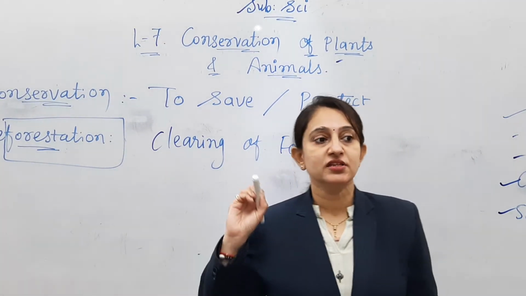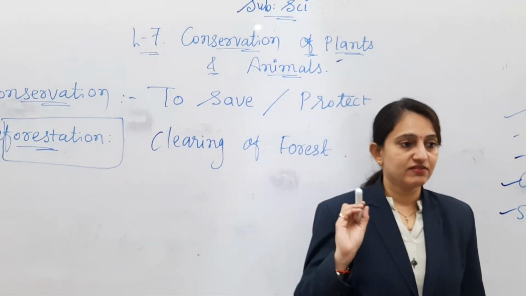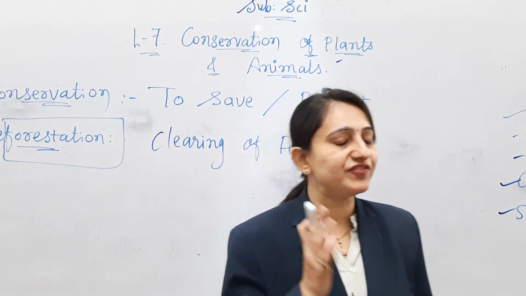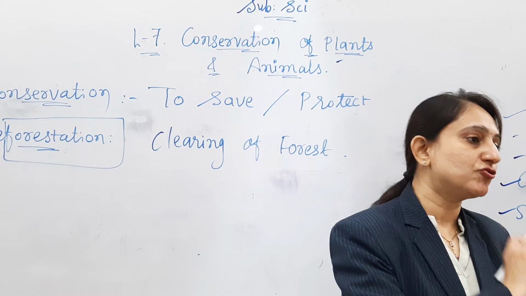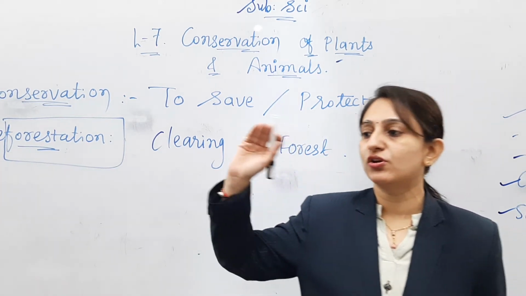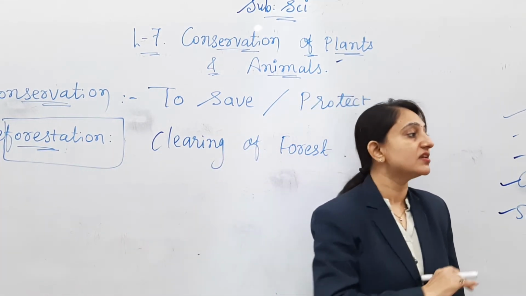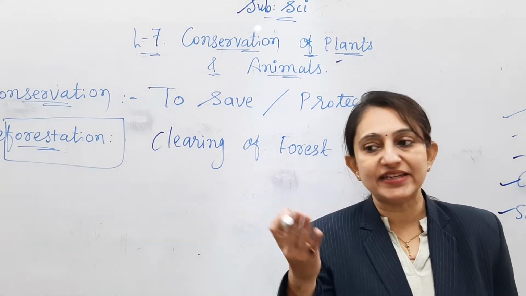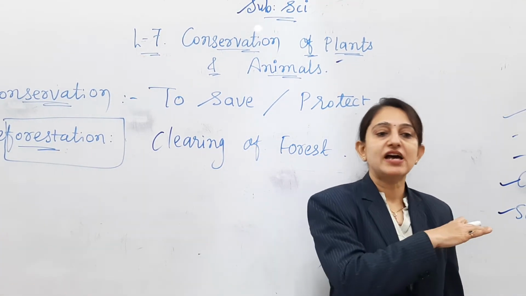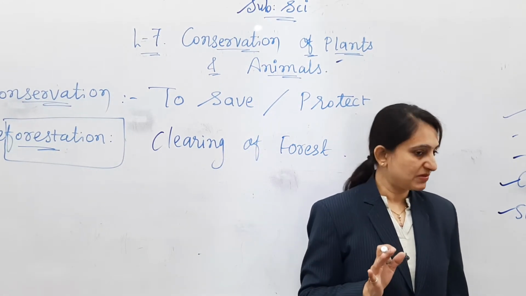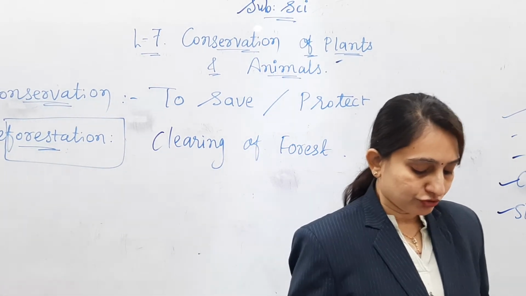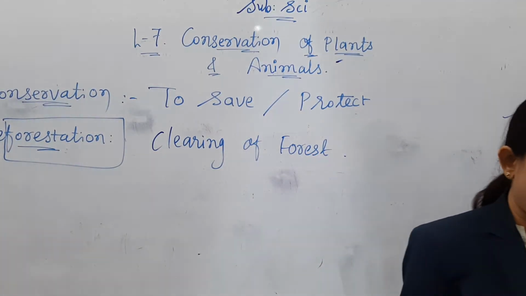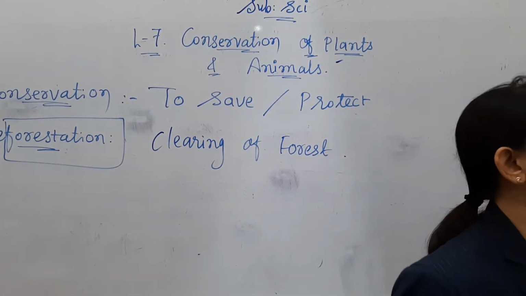Nature has given certain things with wisdom, for a reason: trees, herbivores, carnivores, omnivores, scavengers, everything. So if you disturb any one of them, then everything will be disturbed, right? Rainfall and the fertility of the soil will also decrease.